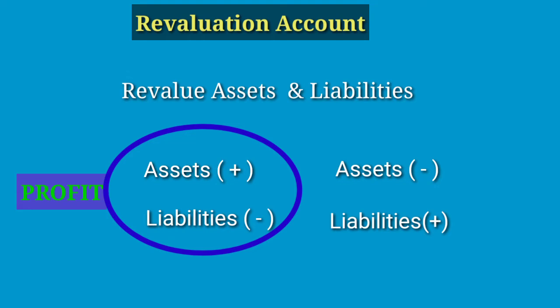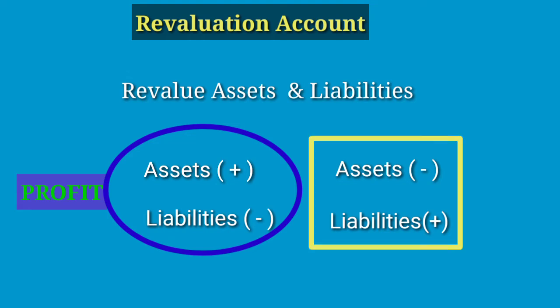Otherwise, if asset values decrease or liabilities increase, we can say we have loss. The profit or losses arising from this process are distributed amongst the old partners in their old profit sharing ratio. So, we need to record all these profit or losses in the books of accounts. Now, we are going to discuss the important journal entries related to revaluation of assets and liabilities.